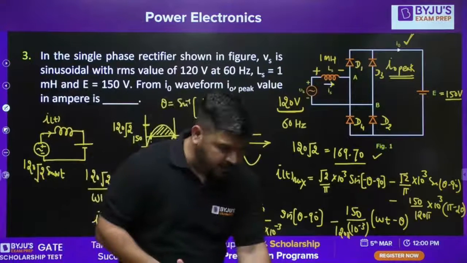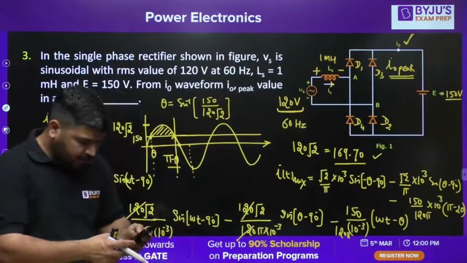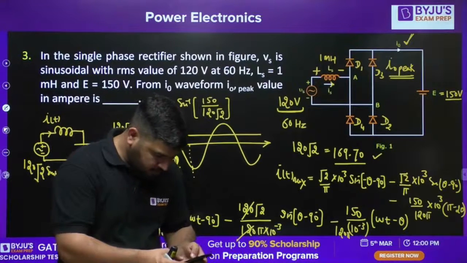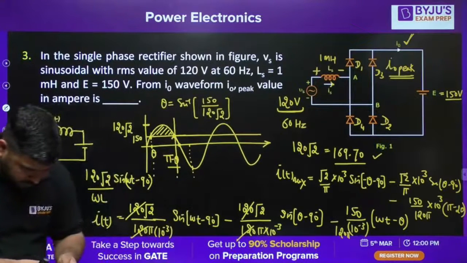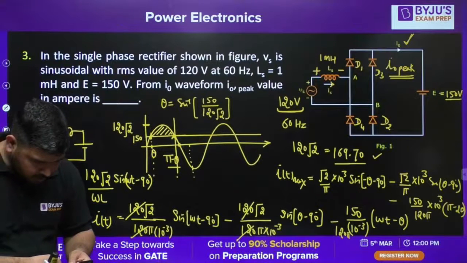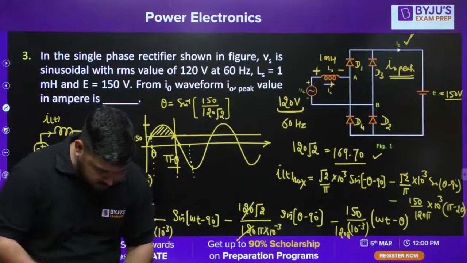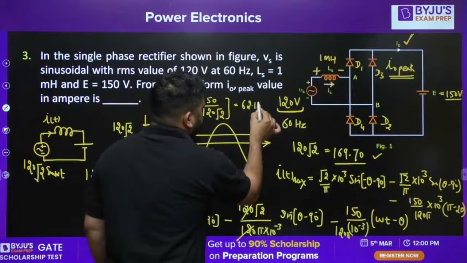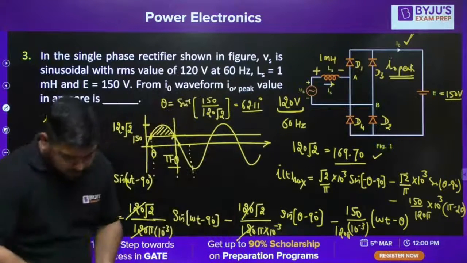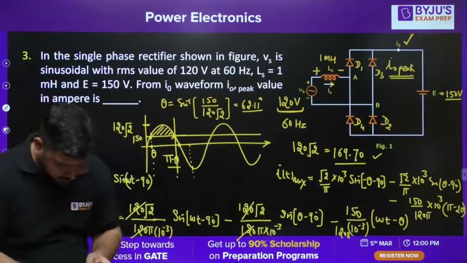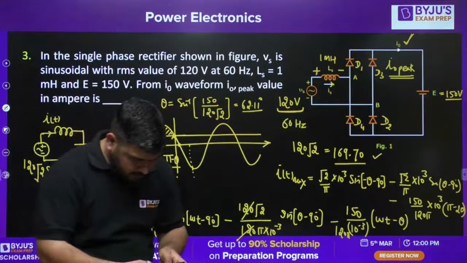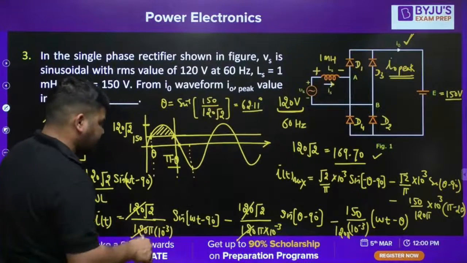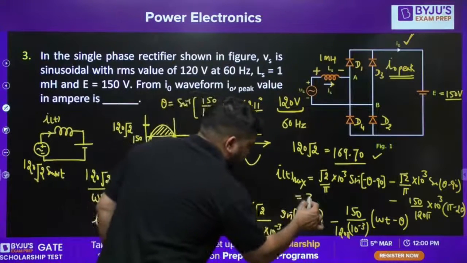So let me tell you what the maximum value is. It's a difficult question actually. Let me calculate this value. This theta came out to be 62.11 degrees. Now if you put this value in the equation, then the current peak value will come out to be 33.76.